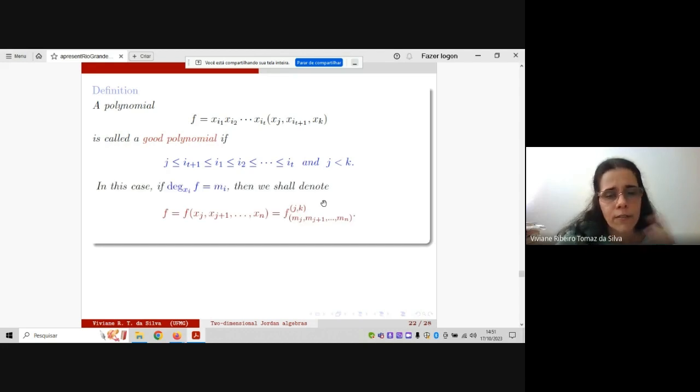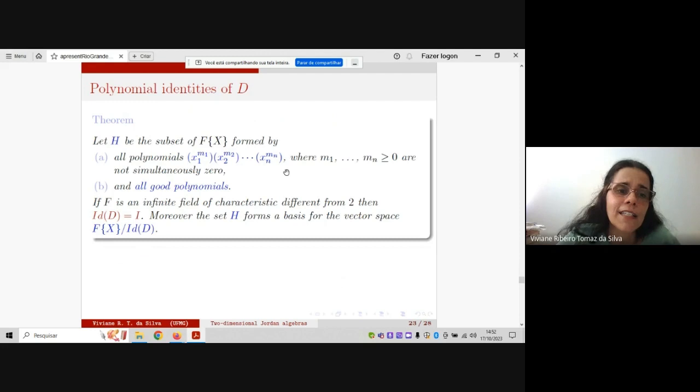Here you have another convention, but for this talk it's not important. And then the result is that if you take H to be the subset of F⟨X⟩ formed by all these polynomials together with all the good polynomials, then this set forms a basis for this vector space.